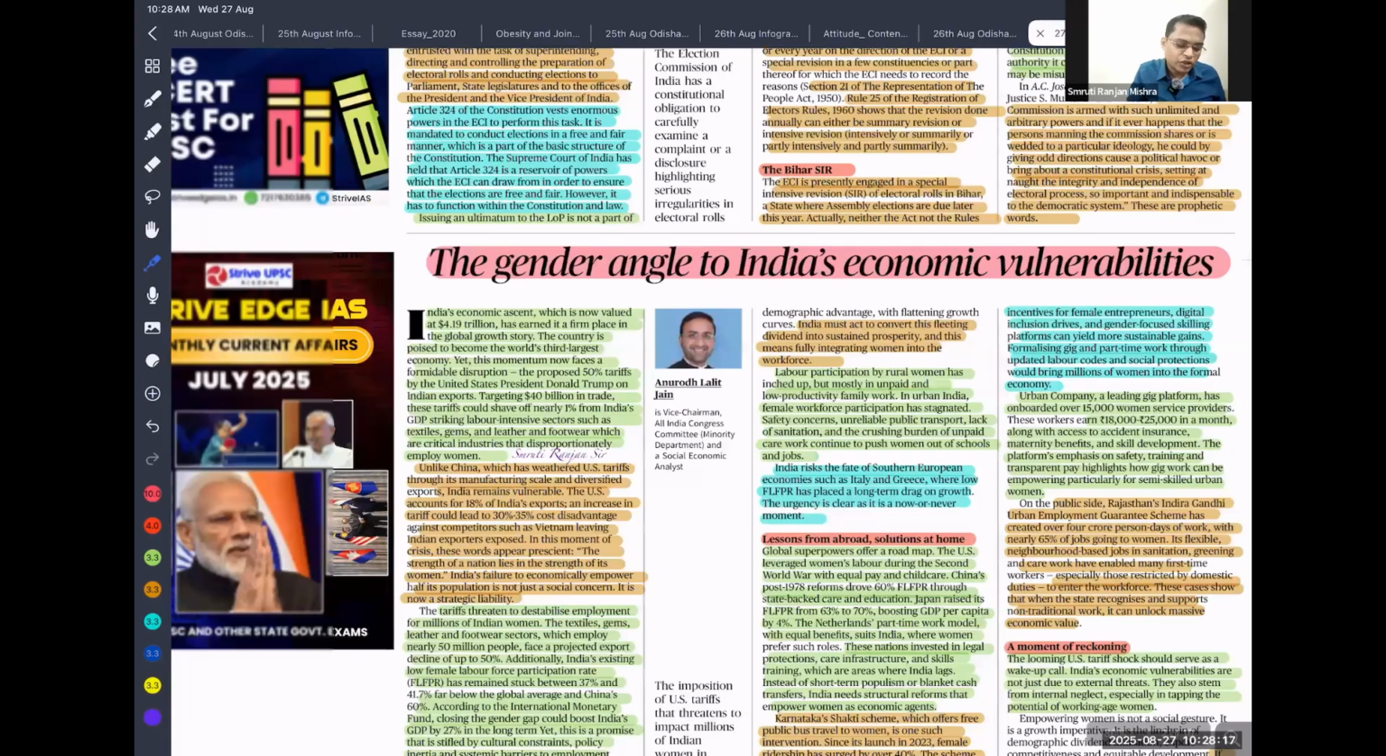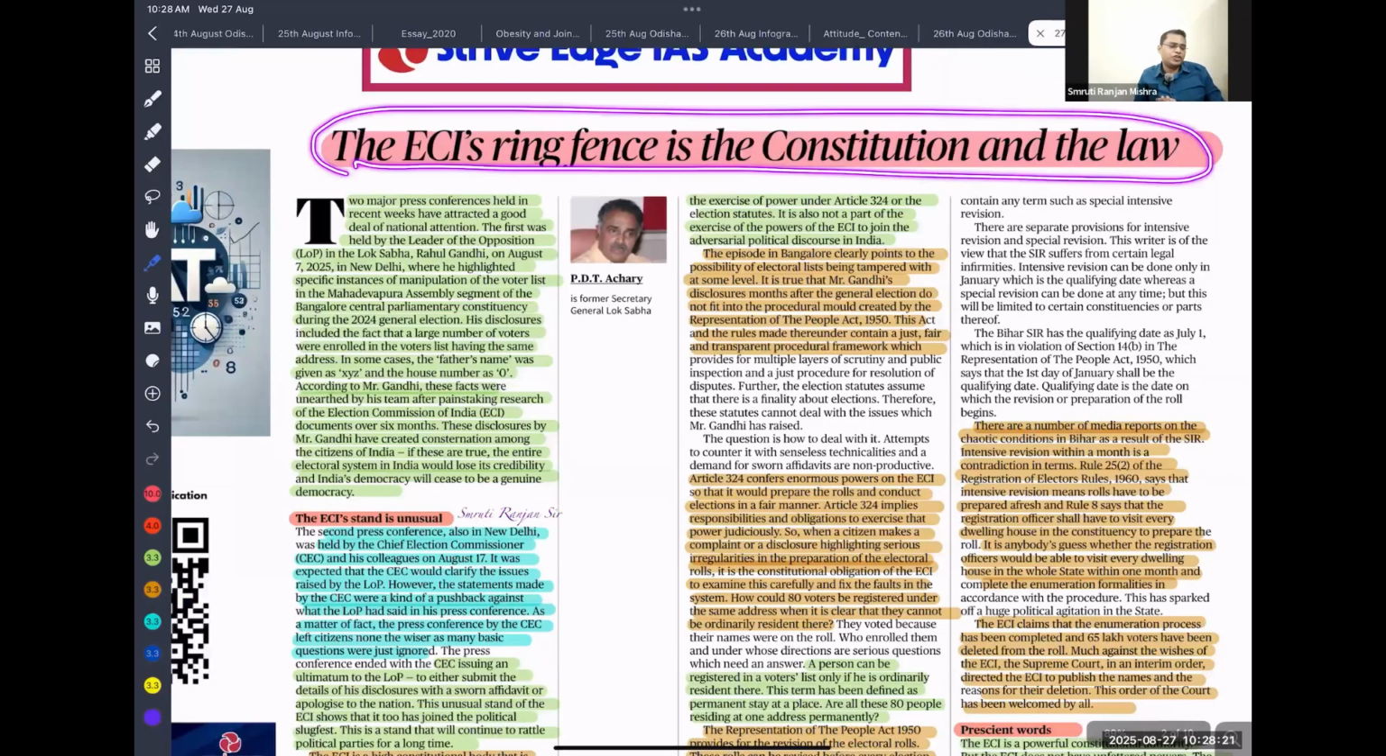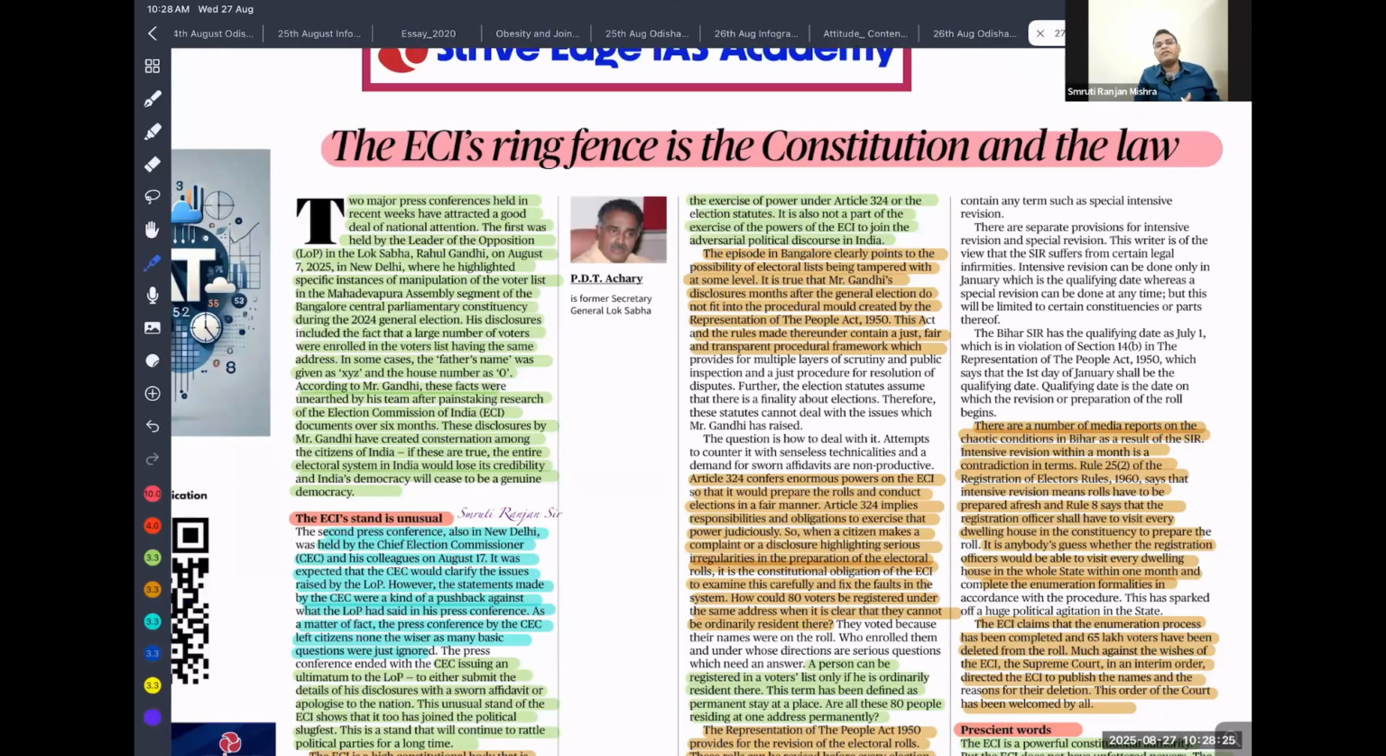Next is the Election Commission. Recently our Election Commission is facing a crisis of credibility, because it is allegedly favoring the ruling party instead of functioning in an impartial way. This is being alleged by the opposition. That is the reason the Election Commission is facing this problem.